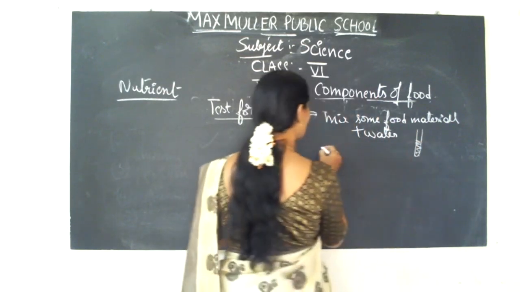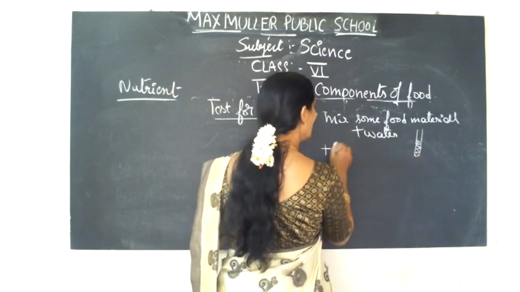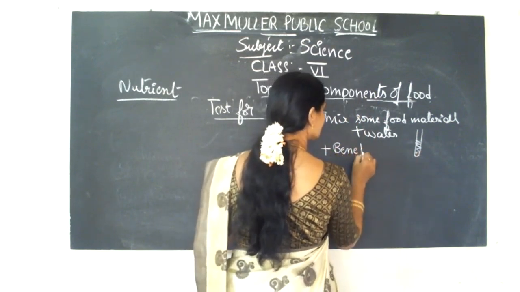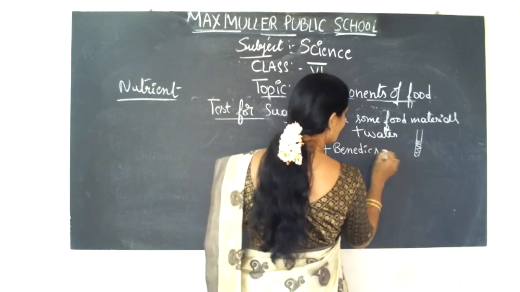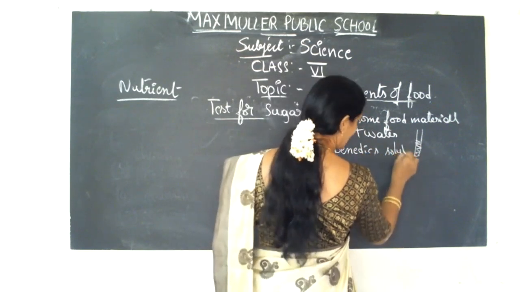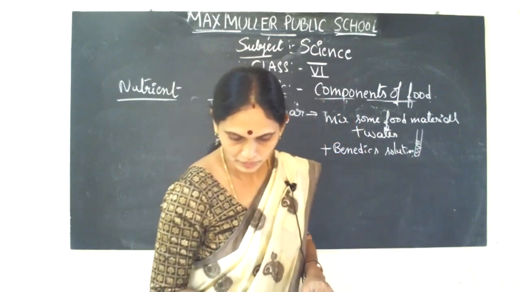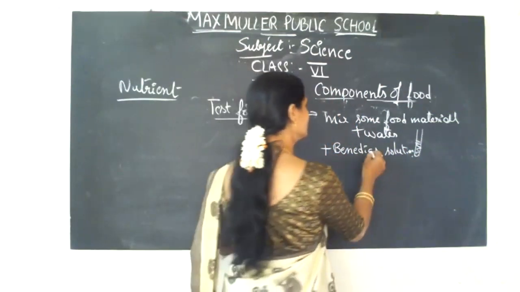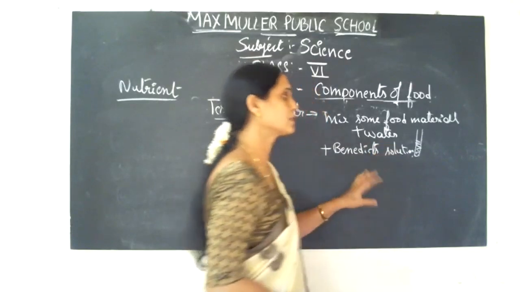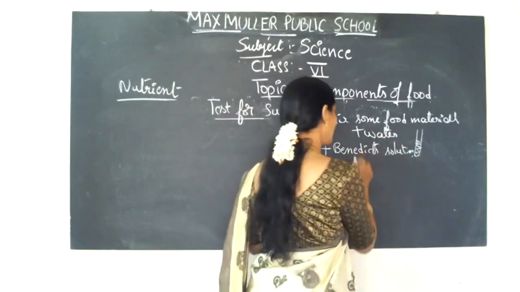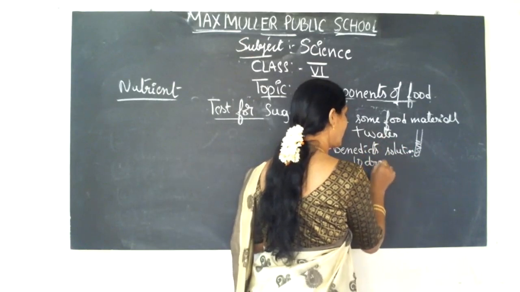To this test tube with food material, add Benedict's solution. It is a solution which is available in the chemical laboratory. If you add 10 drops of Benedict's solution, what happens?